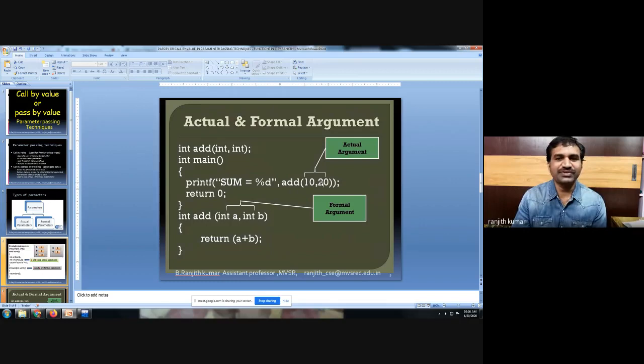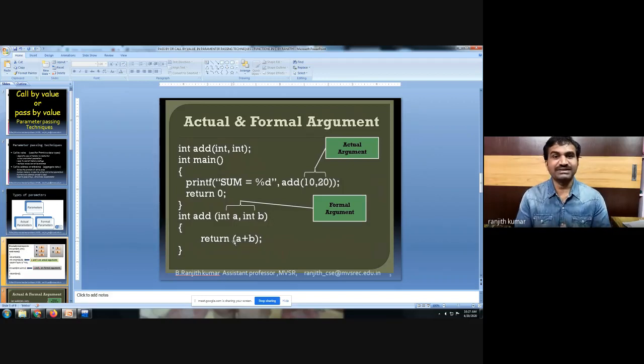In this example, 10 and 20 in the main function are actual parameters which are directly passed to the called function. In the add function, the values which are sent from the function call are copied to the function definition, where the results are calculated and the action is performed. So that we clearly understand what actual parameters and formal parameters are: actual parameters are there in the function call, and formal parameters are there in the function definition.